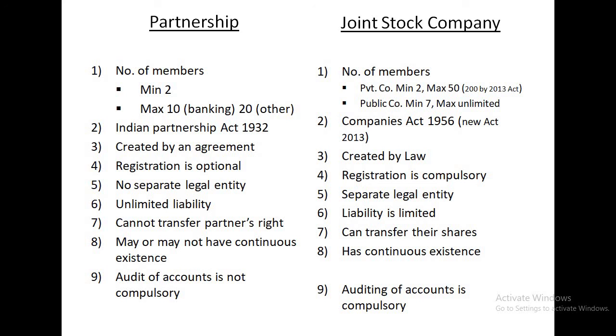Next point, partnership may or may not have continuous existence. As we learned, in partnership, if anything happens to a partner, the partnership firm may close down, or if other partners are okay to continue, then they will continue. But in joint stock company, whatever happens to any members, the company will go on, the company will continue. So there is continuous existence.